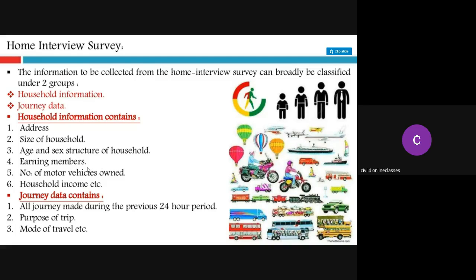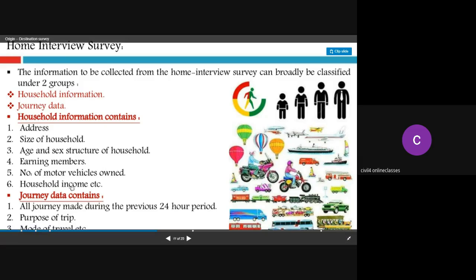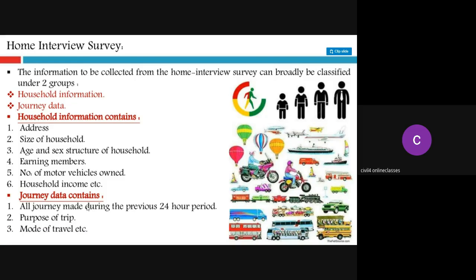After gathering all this household information, you also have to inquire about the journey data. Journey data means all the journeys made during the previous 24-hour period. That means you need to ask them what places they visited in the previous 24 hours, what was the purpose of each and every trip made, and the mode of travel used for that trip. So all these details you need to collect from the particular household.